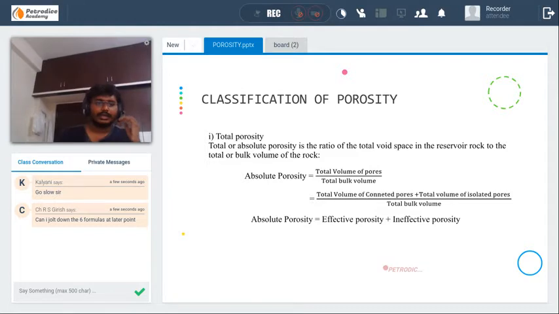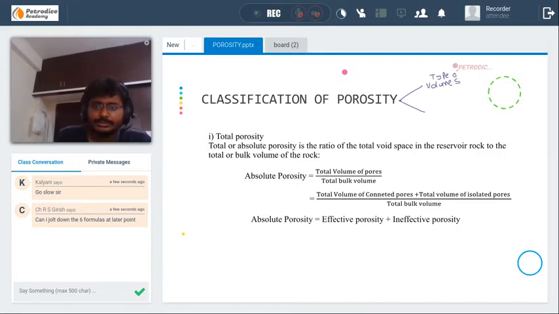Let's get to the next, the classification of porosity. Actually, porosity can be classified based on various things, like the types of volume present in the formation, the type of deposition, the type of rocks it is associated with, and the pore space. Firstly, we will mainly go through these two: based on the type of volumes, and second, the deposition environment.